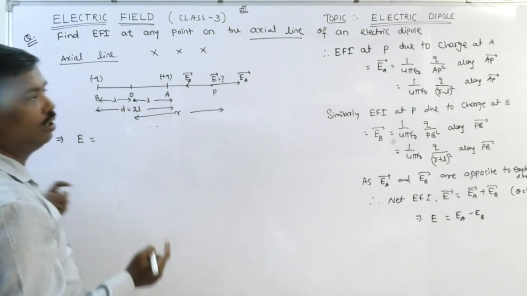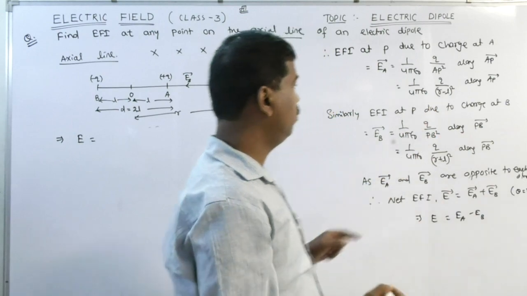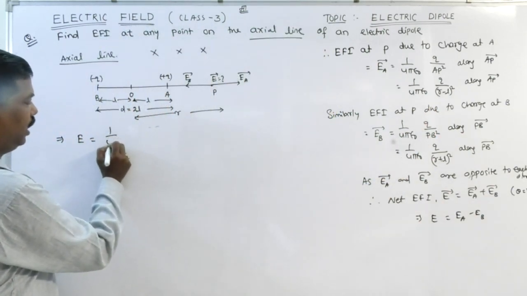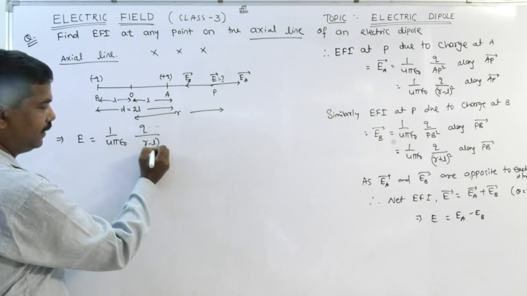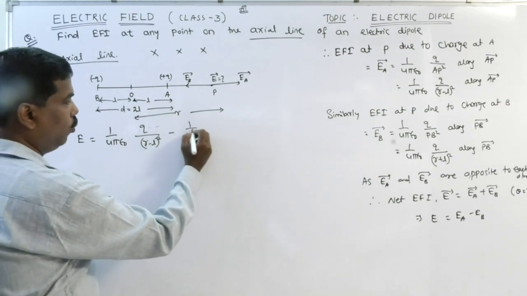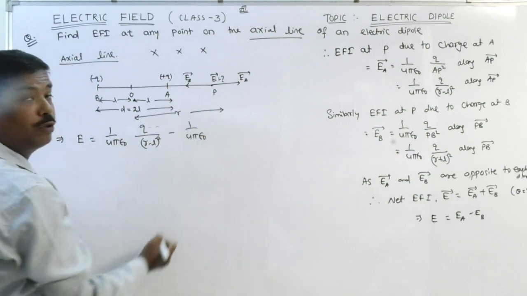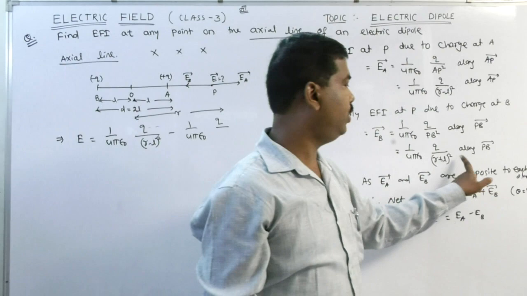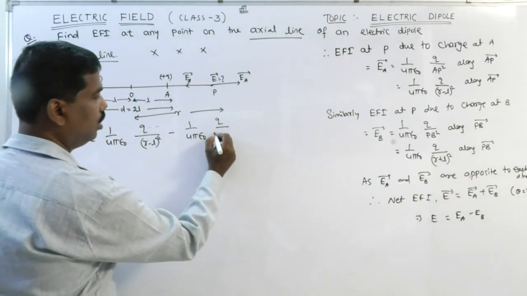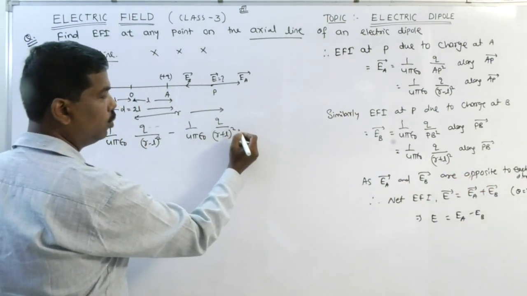E is equal to EA, which means 1 by 4 pi epsilon 0 Q by (R minus L) whole square minus 1 by 4 pi epsilon 0 Q by (R plus L) whole square. Clear?